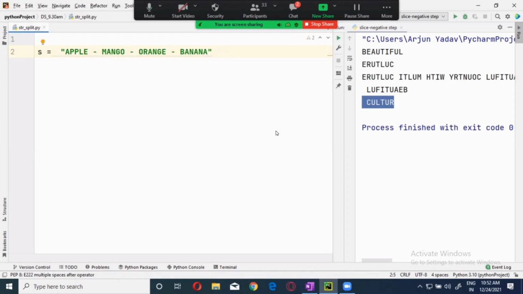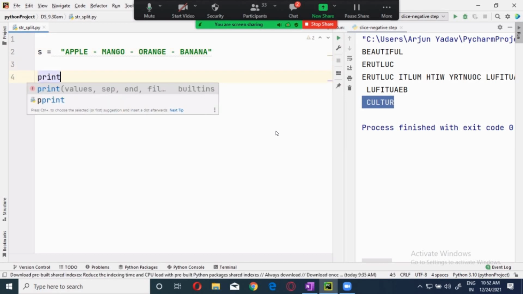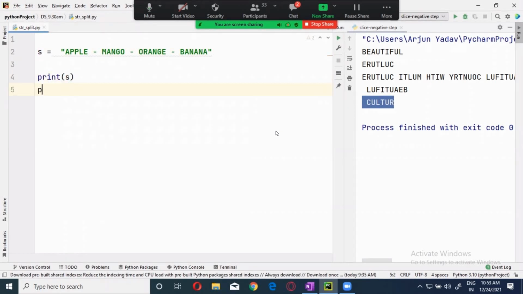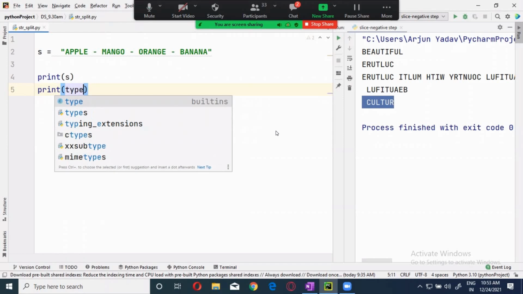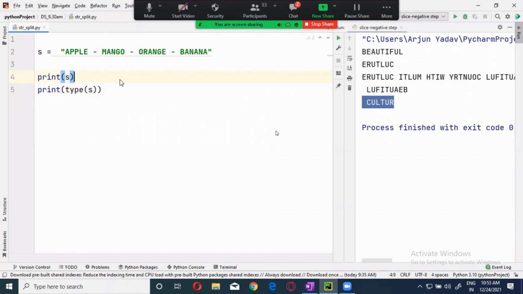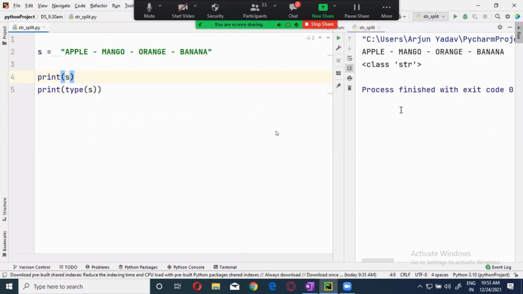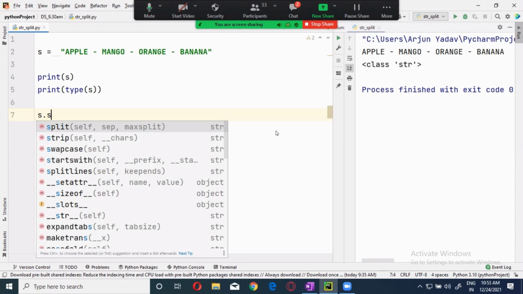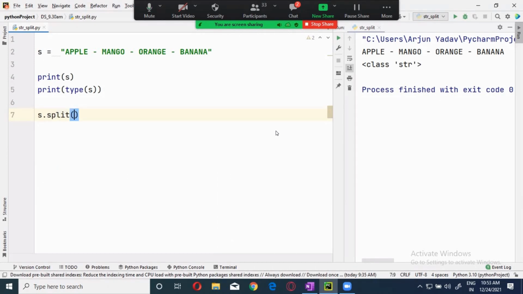Now I will show you print s and print type of s. Now what I'm doing is s dot split. On what basis? Hyphen. I'm splitting it up. Let's print it. I'm directly printing.